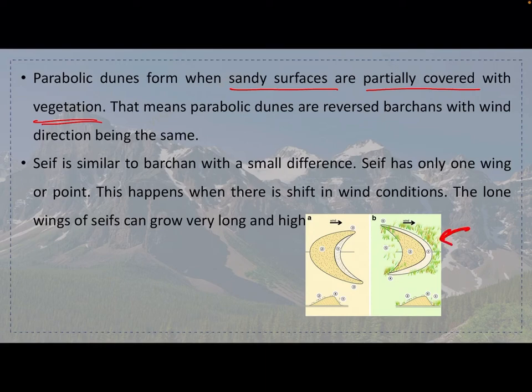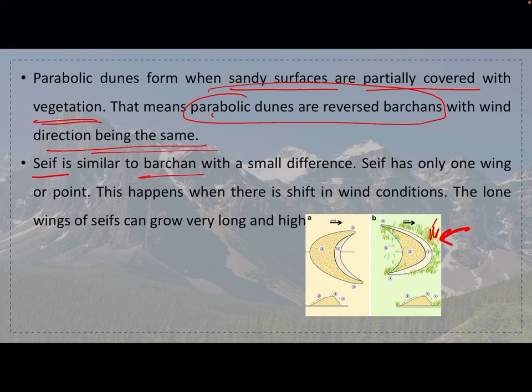Parabolic dunes form when sandy surfaces are partially covered with vegetation. When there is some sort of vegetation on the sandy surface, it forms a parabolic dune. That means parabolic dunes are reversed barchans, with the wind direction being the same. Because of the vegetation, the direction of the crescent changes.